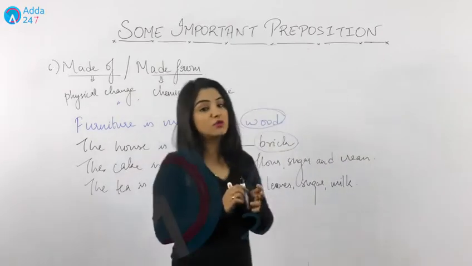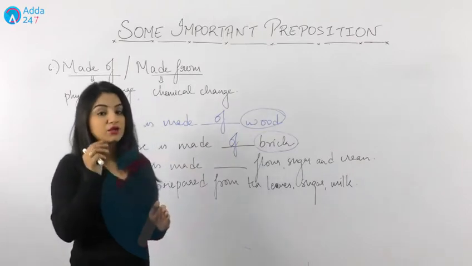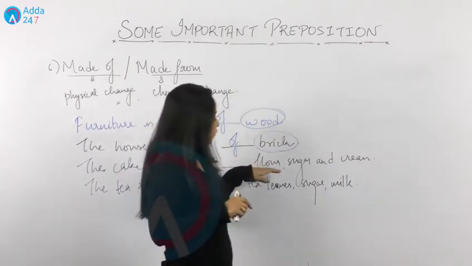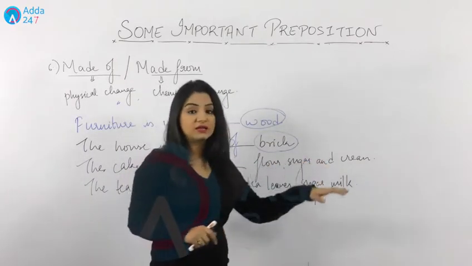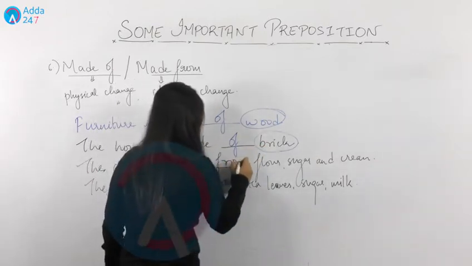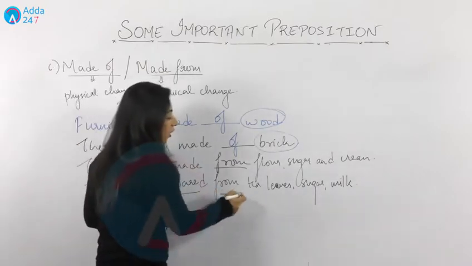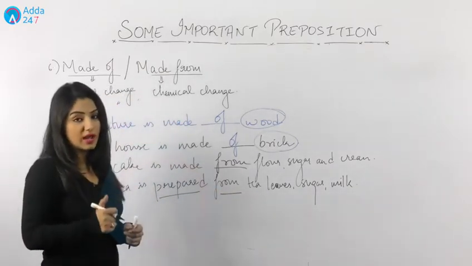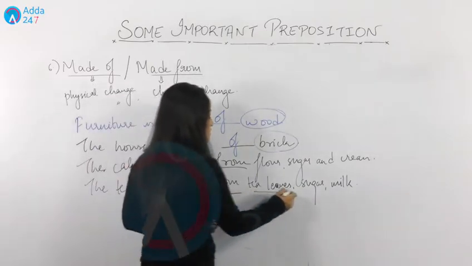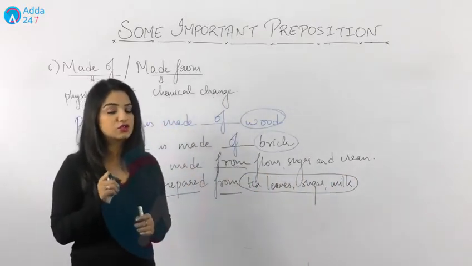Now if you have already prepared a cake, you cannot remove flour, sugar and cream from it, isn't it? Then what we do is made from. And similarly, the tea is prepared from tea leaves, sugar and milk. Why have I written this? Because you cannot separate tea leaves, sugar and milk once the tea is served to you.